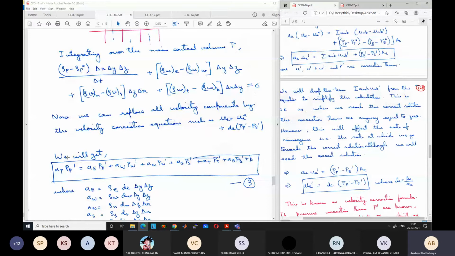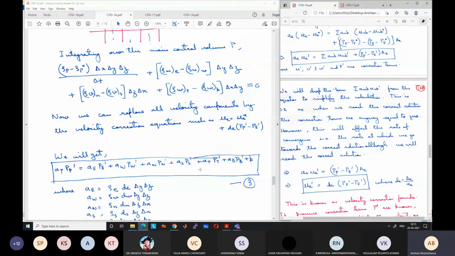So we can use any of the solution algorithms like TDMA or some of the algorithms we know already to solve this equation. Is it clear to you that this equation is of the same form as AP phi P is equal to summation ANB phi NB plus B? Exactly the same form as our discretized energy equation. The only thing is that instead of temperature here we have pressure correction, but otherwise everything is known.